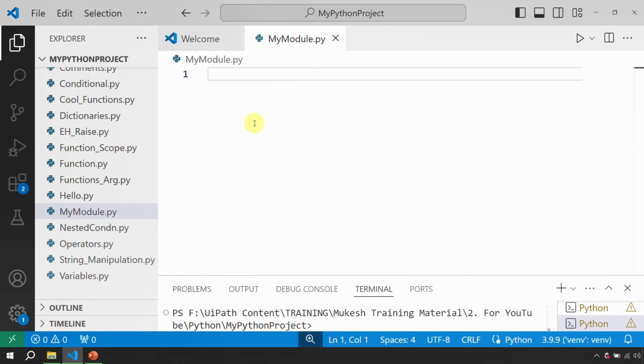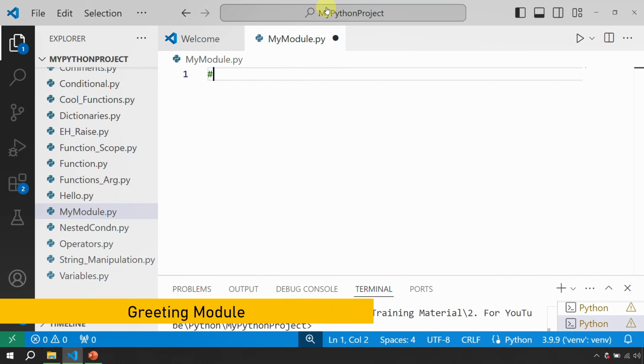Okay, now here, first things first, whenever you have to define a module, you have to use .py. That's obviously the basics, right? So now let's say today we are going to start with something basic where we greet the user and do the sum.